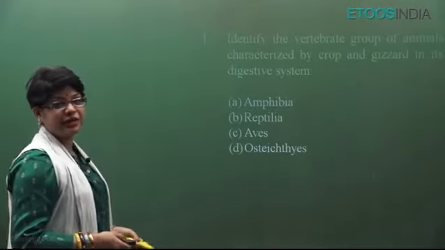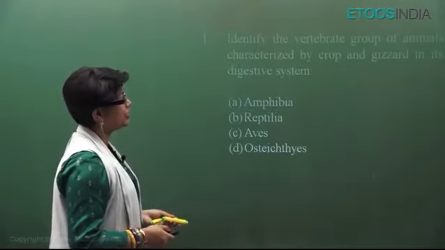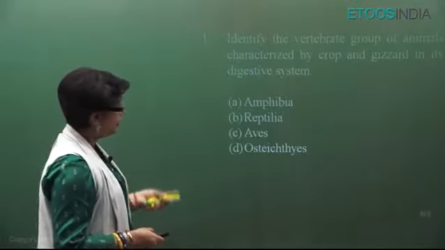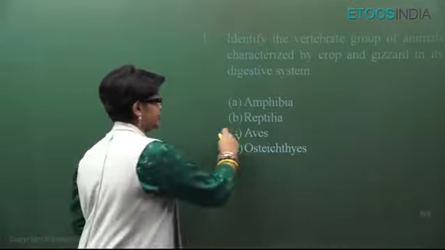Identify the vertebrate group of animals characterized by crop and gizzard in its digestive system. And we know birds have these, crop and gizzard, right. So, on any one of the characters they can ask you the question.